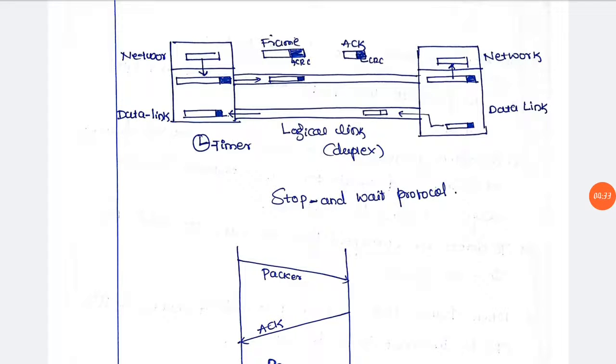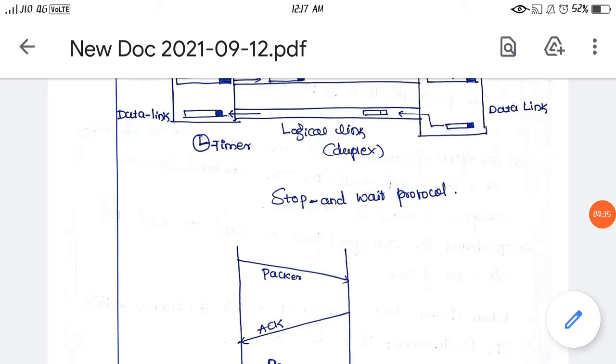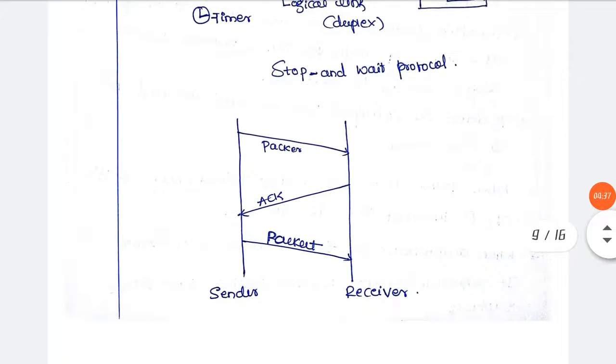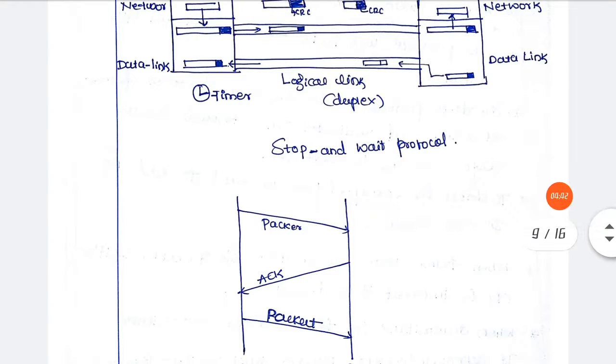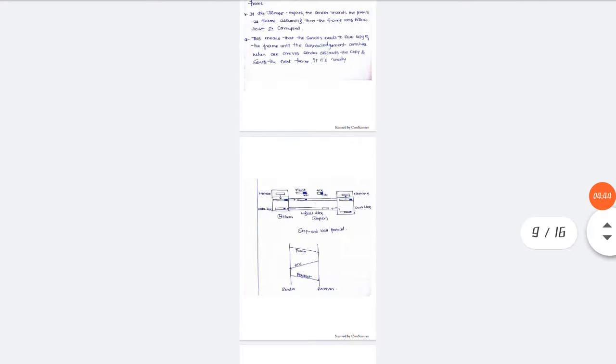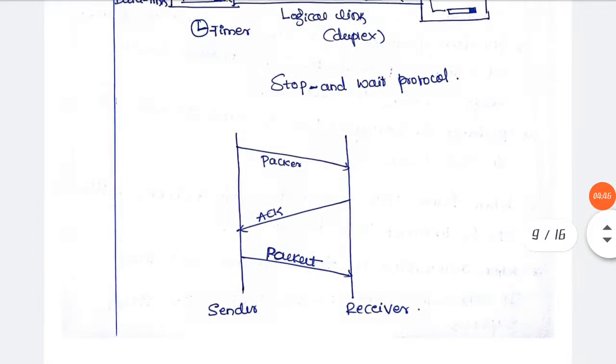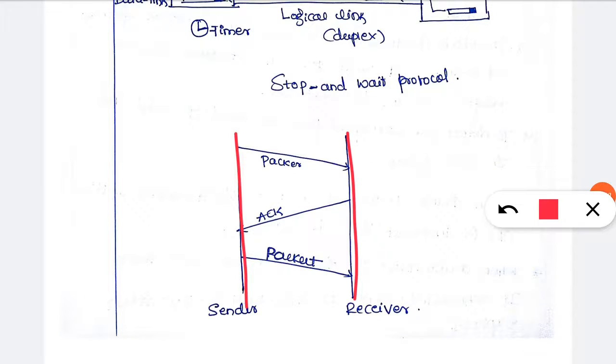That means, for example, first let us see one general diagram here. See, this is a sender and this is the receiver. Okay, this is the sender and this is the receiver system. Consider like this. And in this case a sender sends one frame, that is, sends one packet. After that it is going to wait for a particular time.